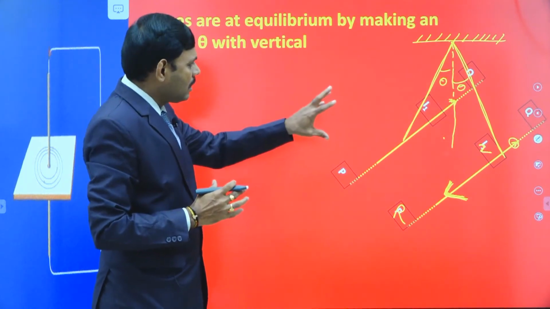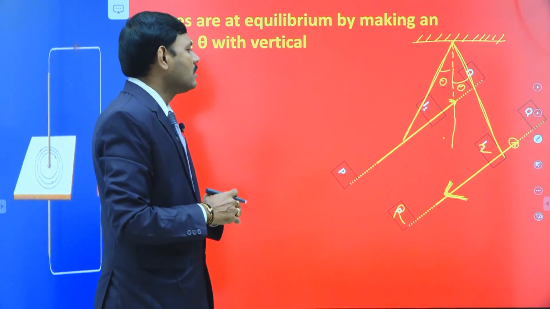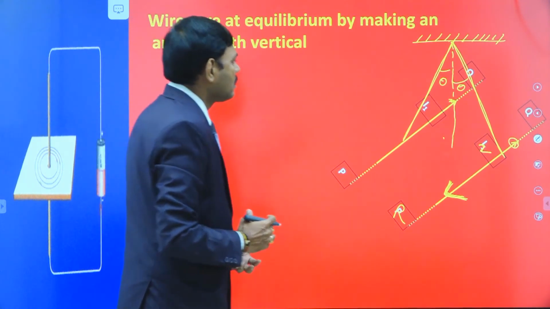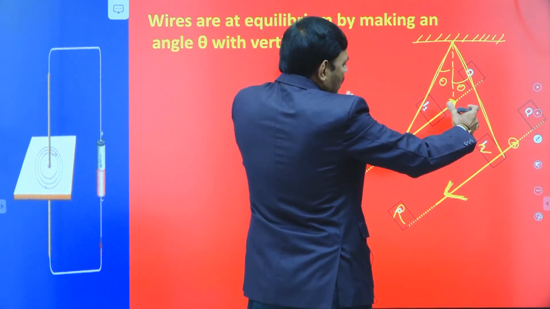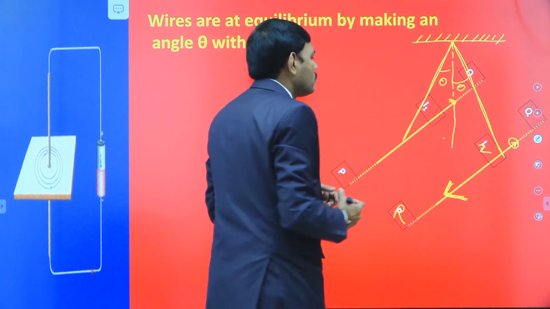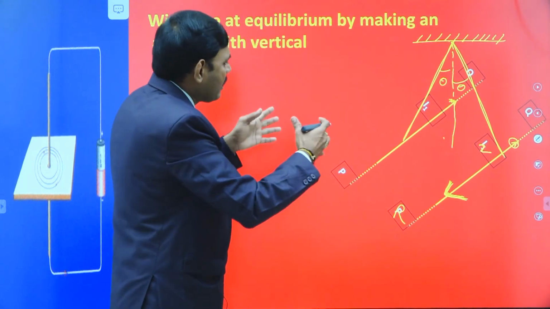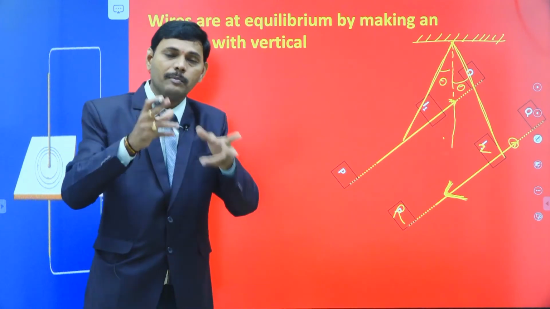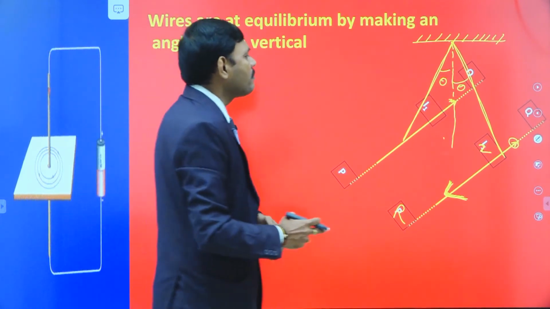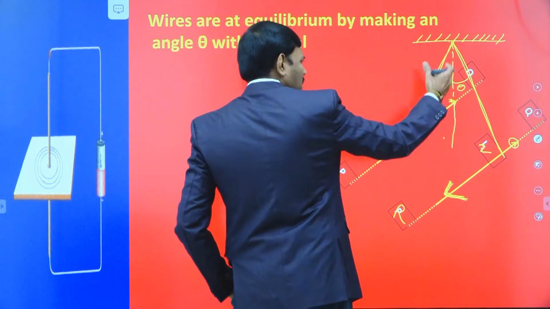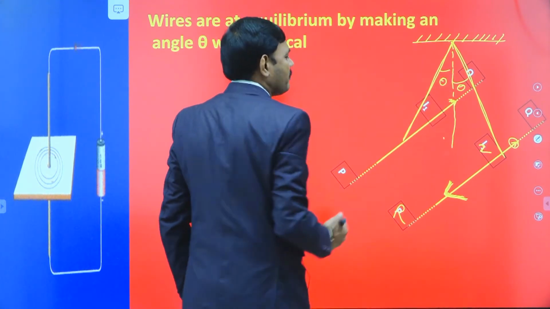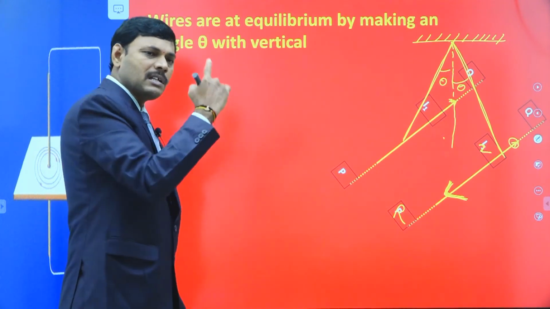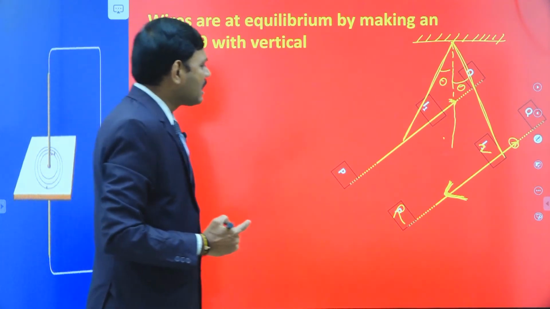Students, I think you followed this. Next we have to derive the condition. They repel each other and move apart, and finally they come to rest. That means they exist in equilibrium when they make identical angles with the vertical. Let theta be the angle with the vertical. Then what is the condition? At which condition do they remain in equilibrium?